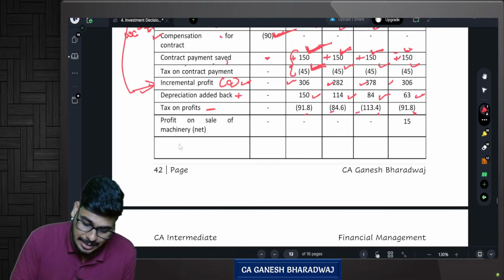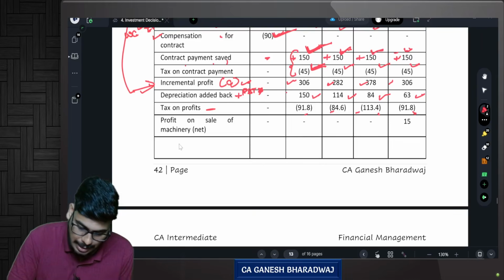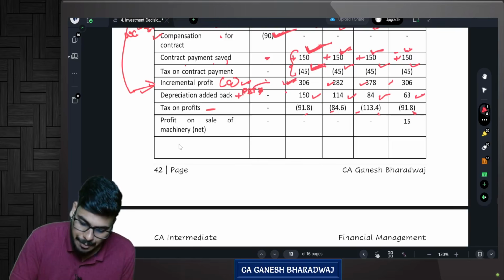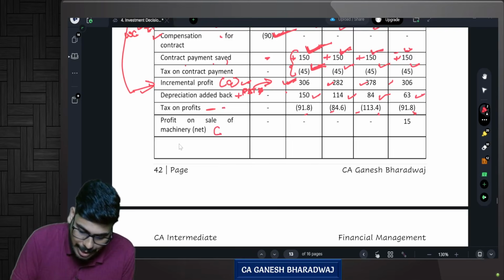That is, this is cash flow. This is actually profit before tax and depreciation. Sorry, this is profit before tax. Correct? This is the line item here that we have got. Profit before tax. Add back depreciation and reduce your taxes. You get what? Net cash flows after tax. You get your net cash flows after tax.